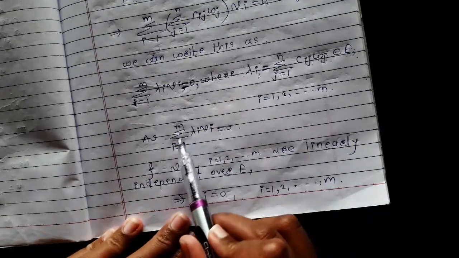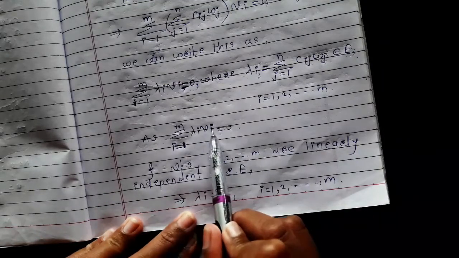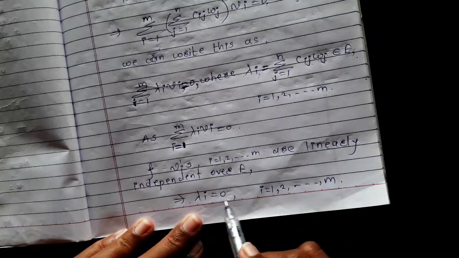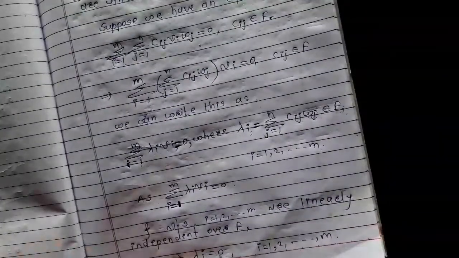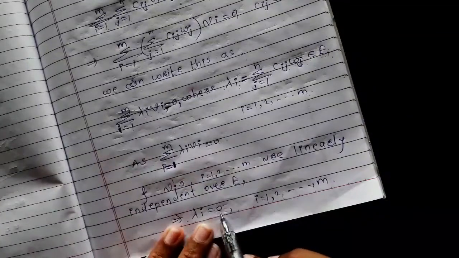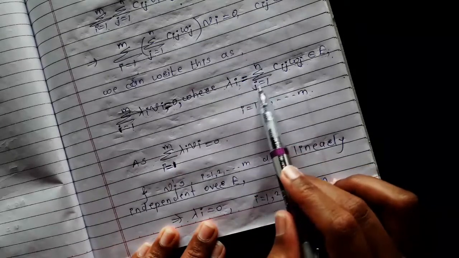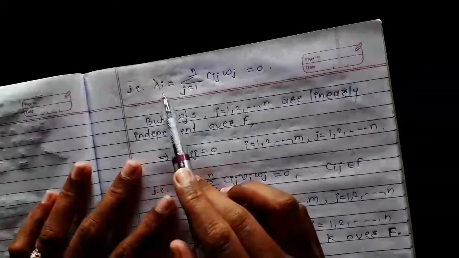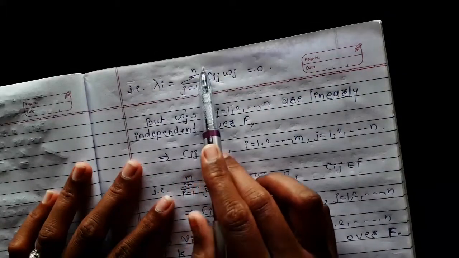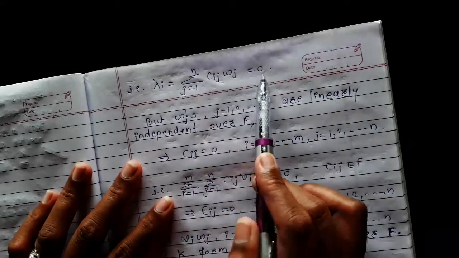So if summation i running from 1 to m, lambda i vi is equal to 0, this implies lambda i is equal to 0, where i running from 1 to m, and the value of lambda i is summation j running from 1 to n, cij wj. So lambda i is equal to 0 implies summation j running from 1 to n, cij into wj is equal to 0.